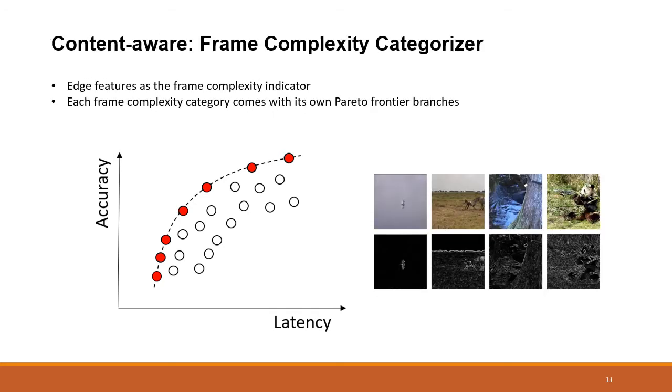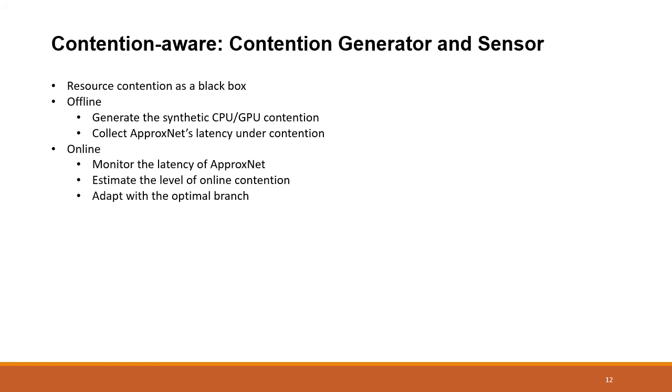So, to make the system content aware, we design and implement a frame complexity categorizer. We use the edge feature as the indicator of the frame complexity, and each frame complexity category comes with its own Pareto frontier branches. For example, in the figure on the right side, we show frames in 4 different complexity categories. We also study how our system should adapt to resource contention.